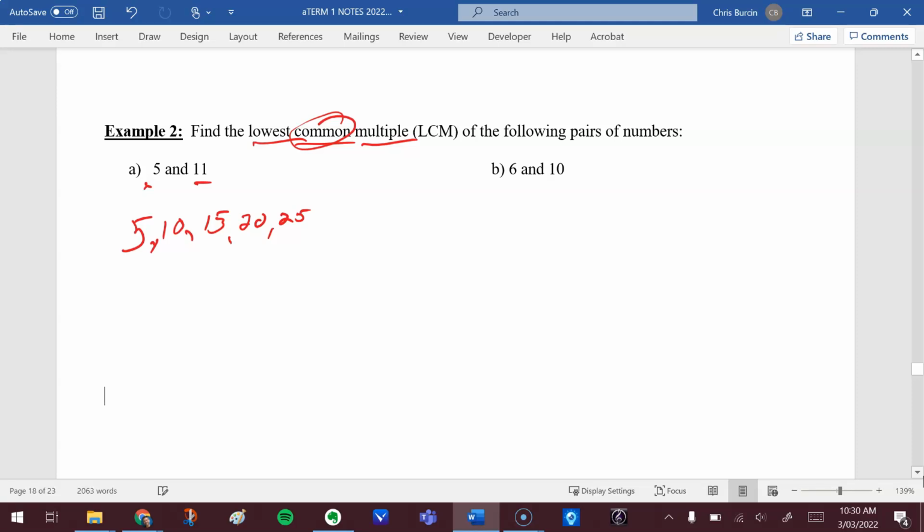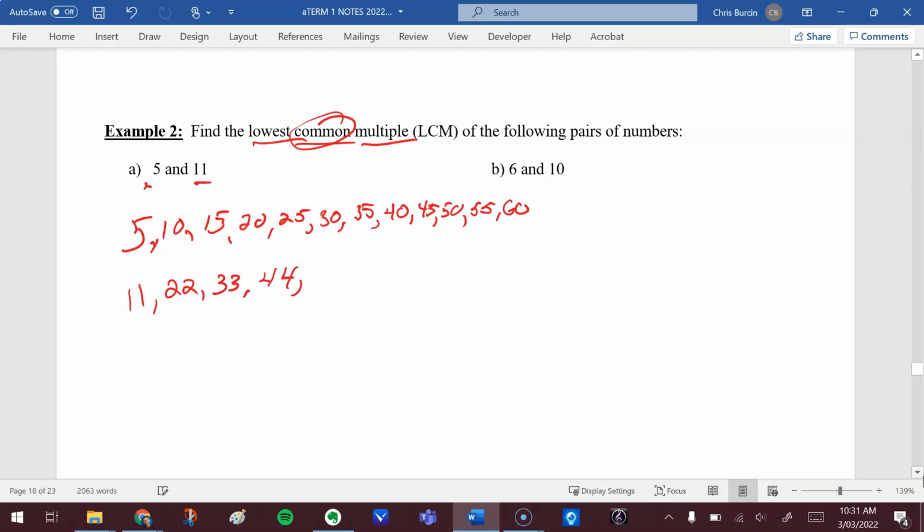I'm having a good time. 5 times 5. 5 times 6. 5 times 7. I'm not sure how far I'm going to have to go. I might just keep going until I reach breaking point. Maybe that's far enough. If it's not, I'll come back. So that's 5, and now 11. 11 is such a fun one. I love multiplying 11s. 11 times 1, times 2, times 3, times 4.